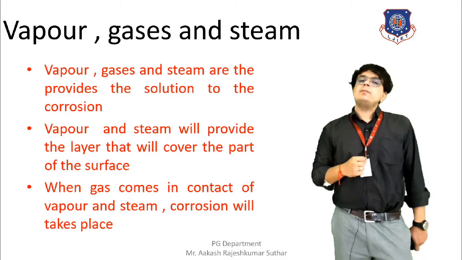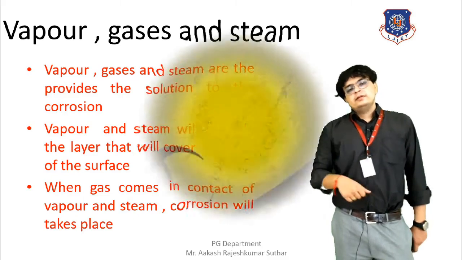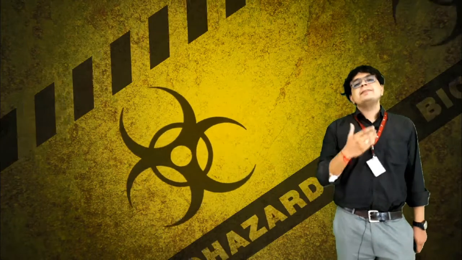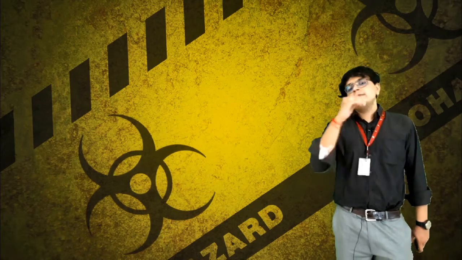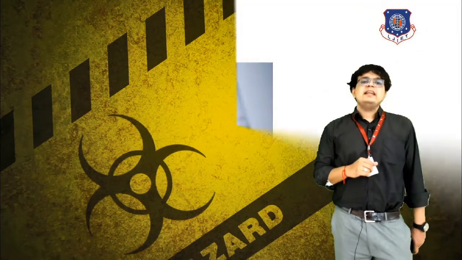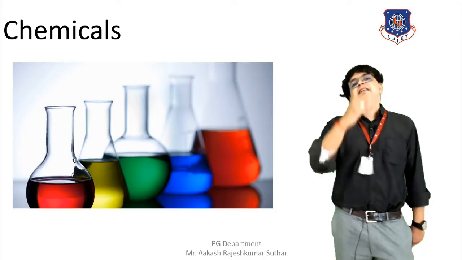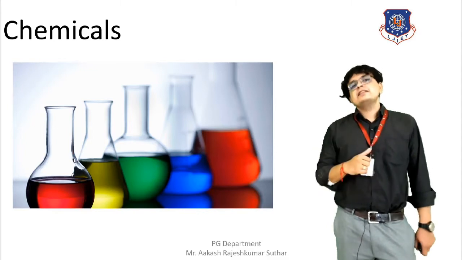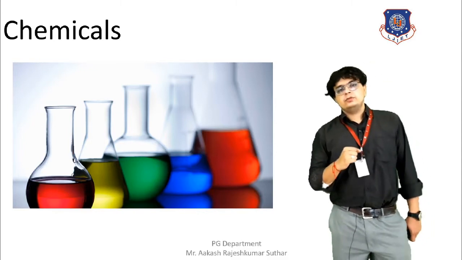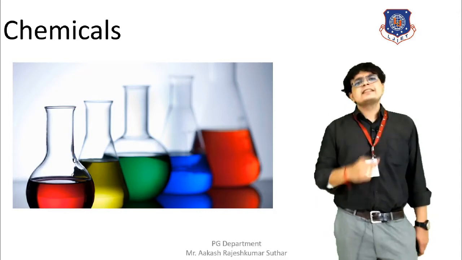Moving towards the next factor that affects corrosion, here you can see the name only suggests that some biohazard will be occurring, and we all well know that a biohazard is nothing but chemicals. So we can say that chemicals are affecting corrosion. They are providing acceleration to the corrosion, and as a result, corrosion is affected. So there is a role of chemicals in the occurrence of corrosion on the surface of the metal. Let's discuss how it will be affecting.